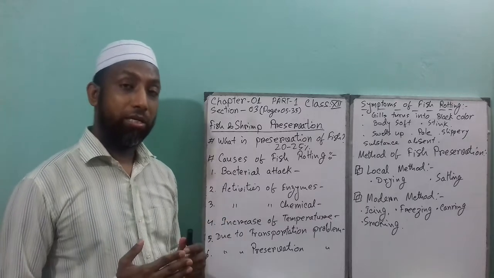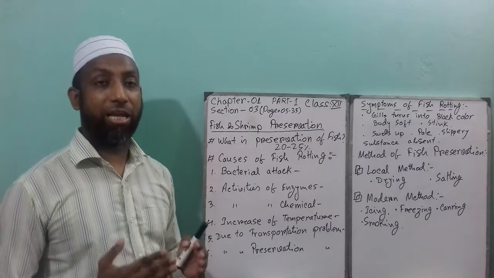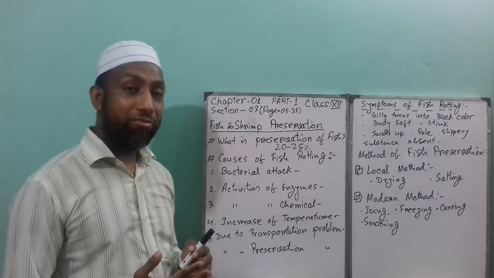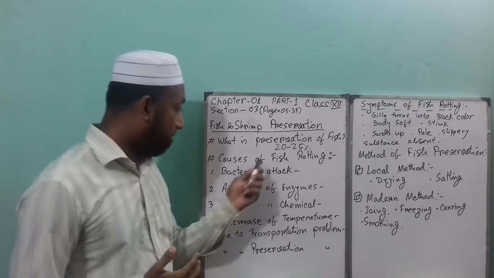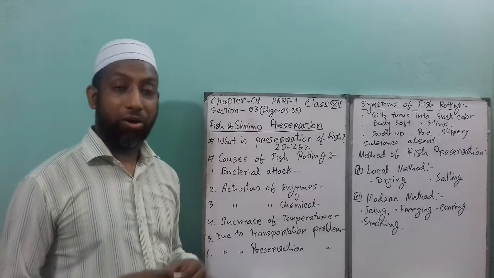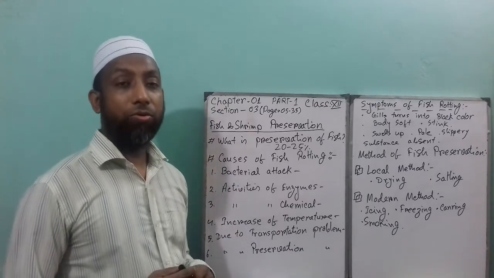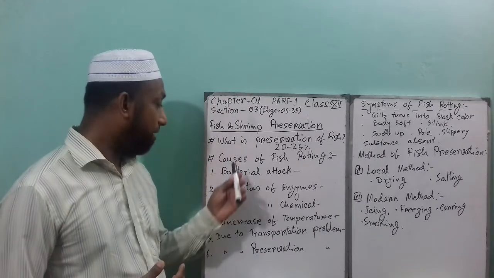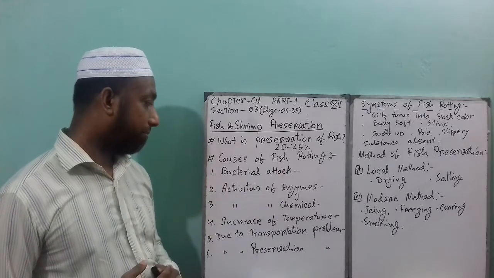Even then, when the fish is alive, the bacteria help its living activities. But after the fish dies, the bacteria start their activities. That is the main cause of fish rotting.